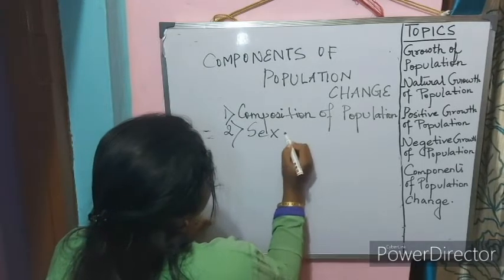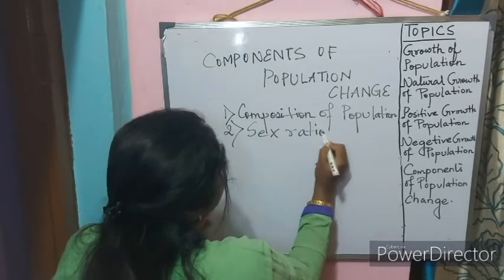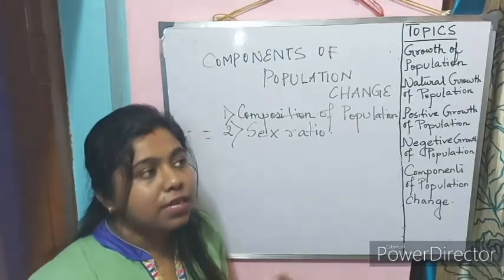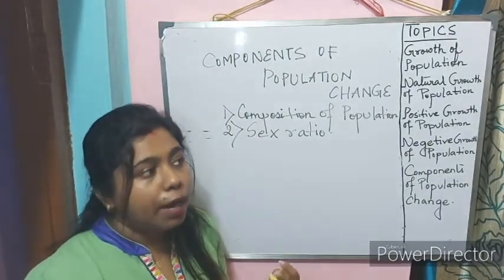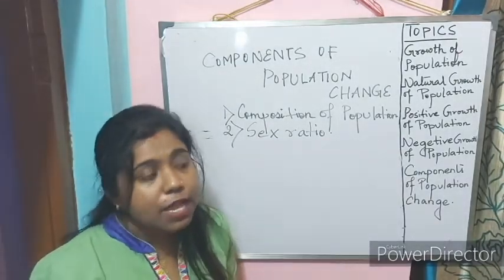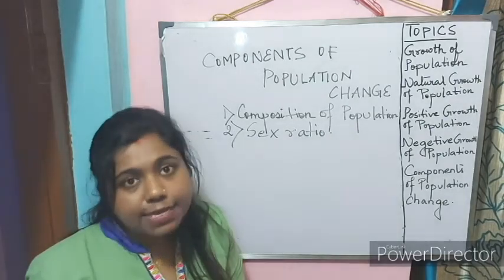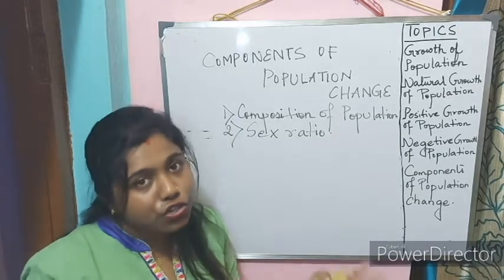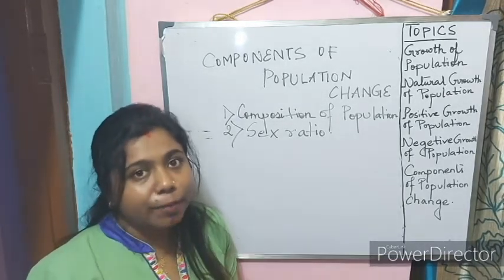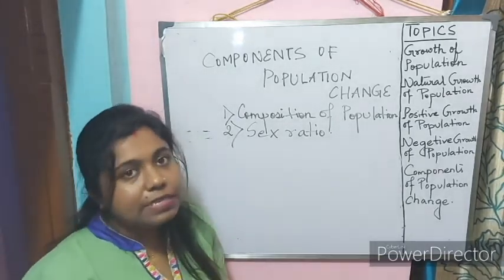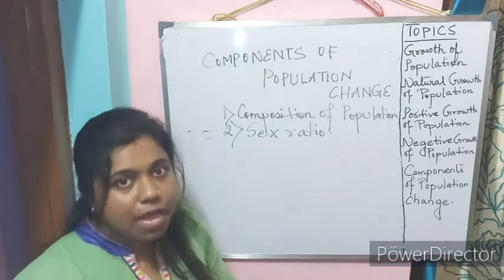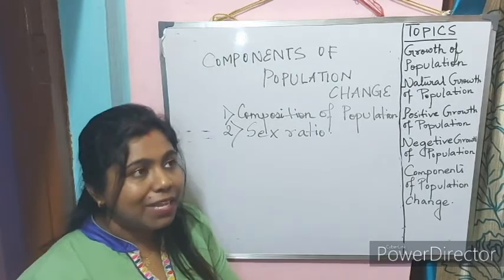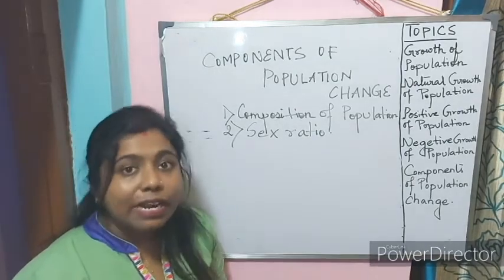It will lead to a change in the sex ratio. Most of the time we see that males have a tendency to migrate to the cities or to the urban areas for better opportunities. So most of the time the females stay back in the villages or at their original place where they belong, and so we can see that there is a disbalance in the sex composition, the sex ratio, in the place of origin and also in the place of destination.